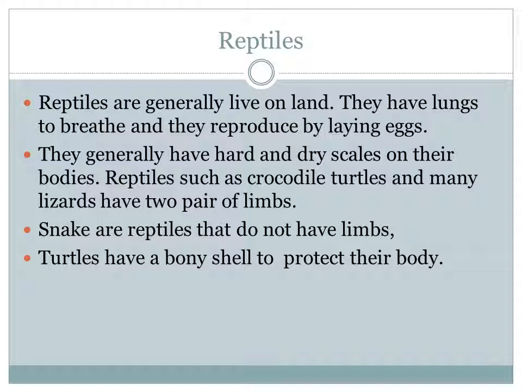They have two pairs of limbs, but the snake does not have limbs, and the turtle has a bony shell to protect its body. So this is up to reptiles.